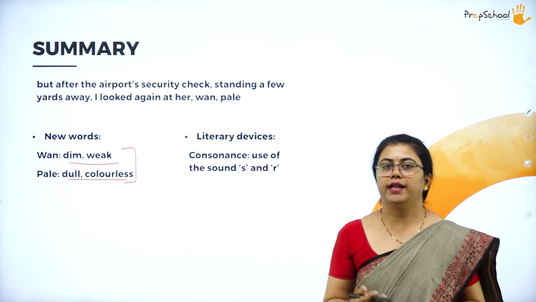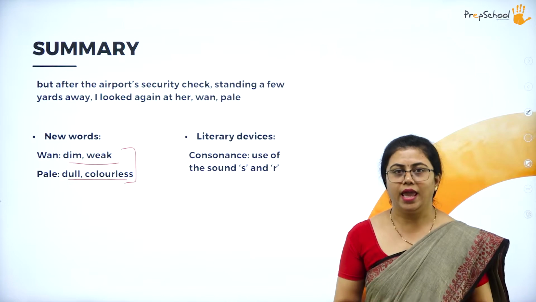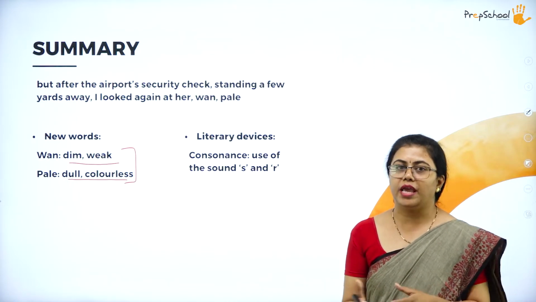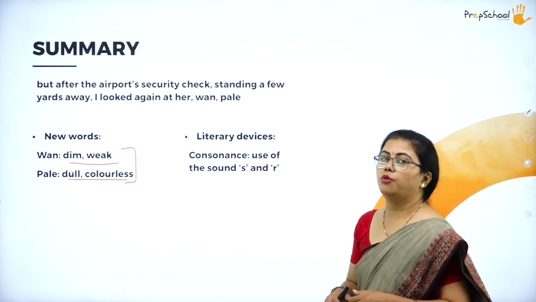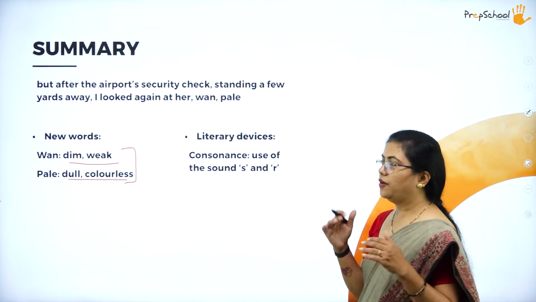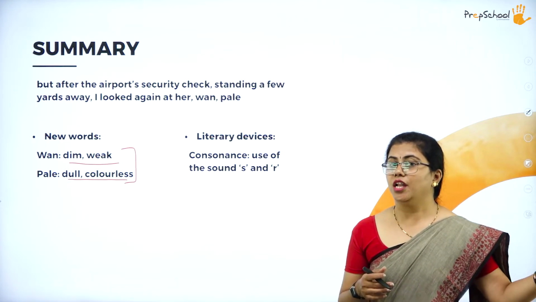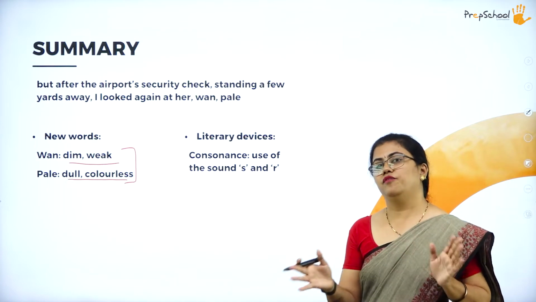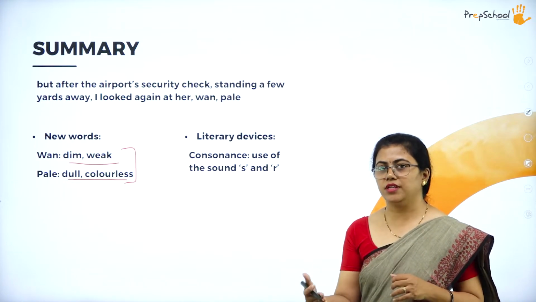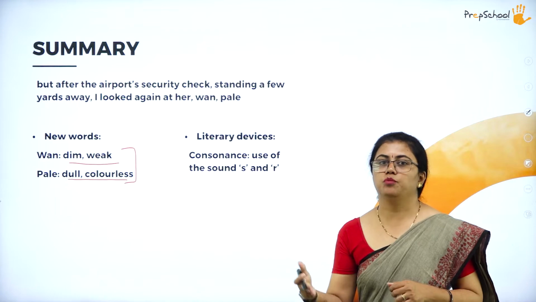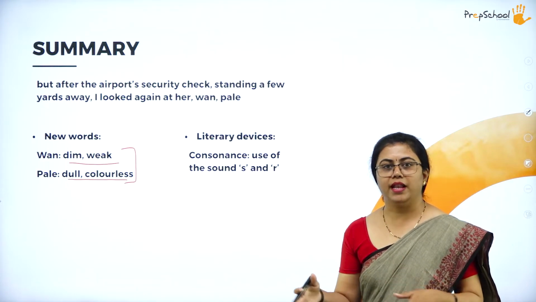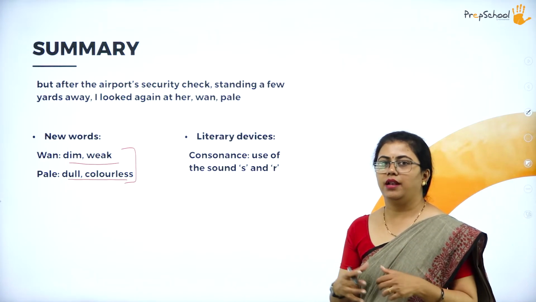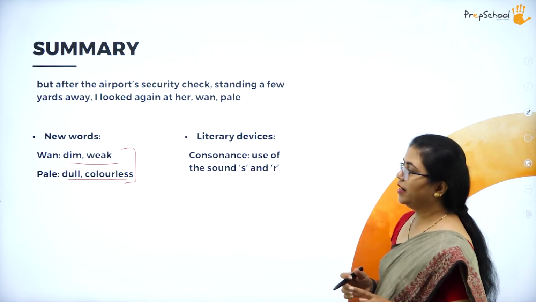So she is looking at her mother. She appears to be aged, without energy. That is what the poetess is describing here. After the airport security check, she's looking at her mother from a little farther distance, and her mother appears a little weak, pale, dim, without energy. Now, what is the literary device that is used?